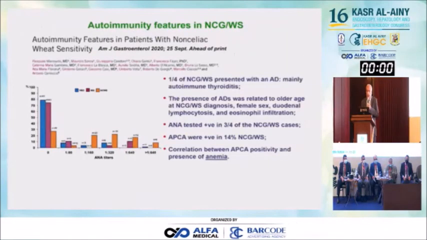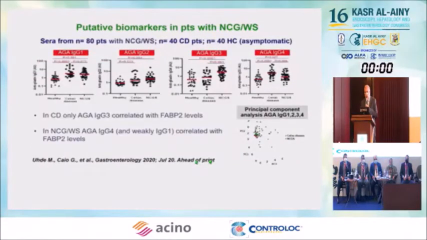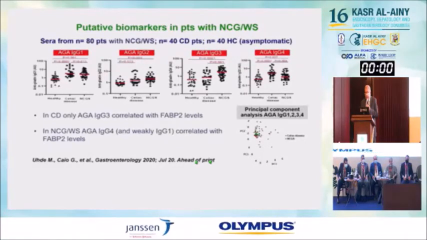There are also associated autoimmune features. In a quarter of cases, there is autoimmune thyroiditis, and there is also a correlation between antiparietal cell antibody positivity and the presence of anemia. Putative markers, which are biomarkers currently under trial to diagnose non-celiac gluten sensitivity, especially native anti-gliadin antibody and others, collectively can correlate with the diagnosis of non-celiac gluten sensitivity.